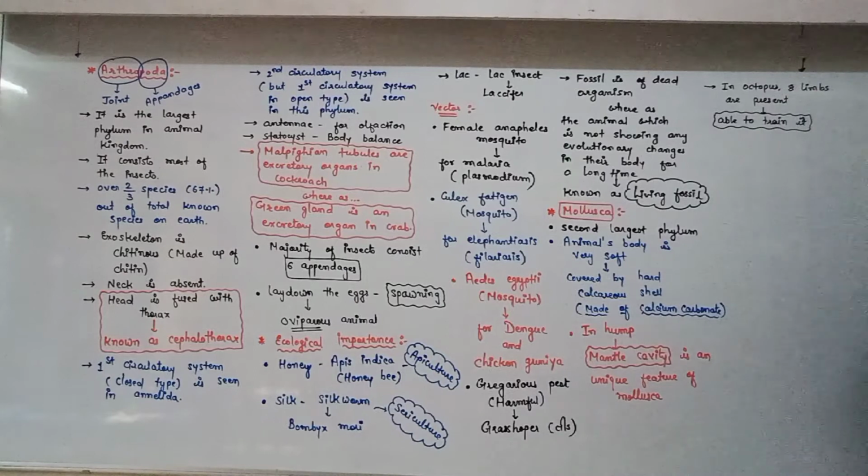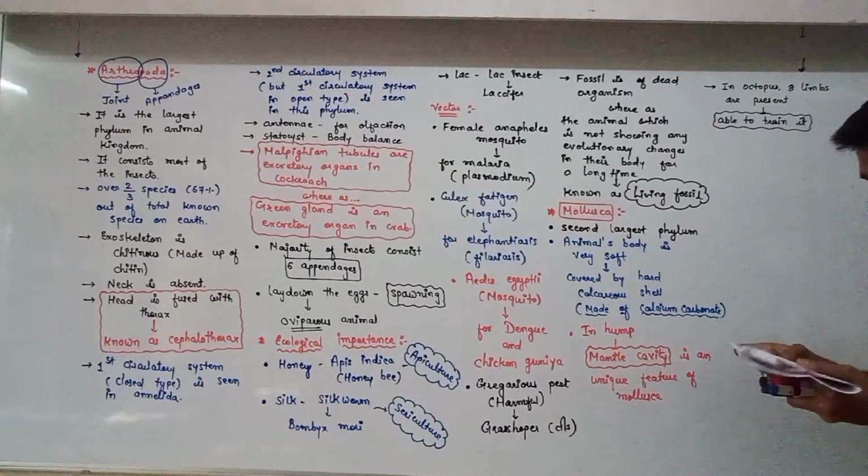Octopus has 8 limbs, and on the limbs of the octopus you know that suction, vacuum-like structure is there, through which it attaches to a particular support. So here we are able to give training to the octopus, just like other animals. Okay. Fine.